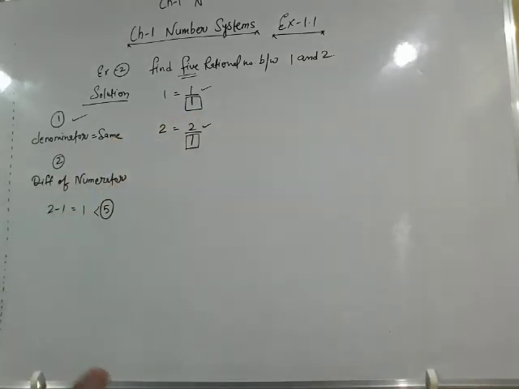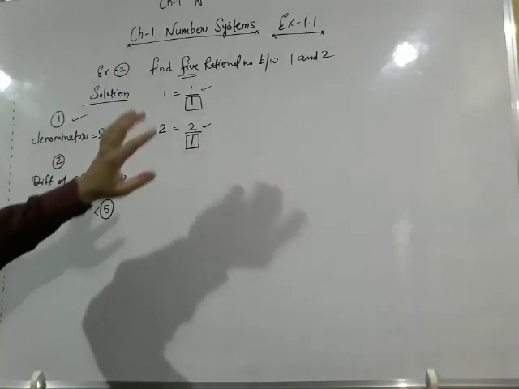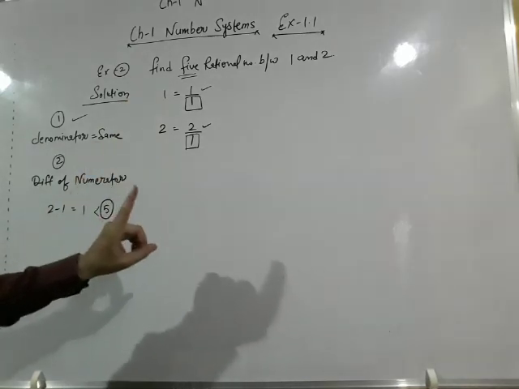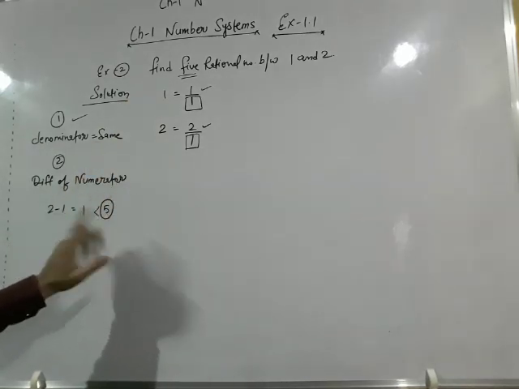We have studied one more concept in this chapter, that is equivalent rational numbers. So we will find equivalent rational numbers of 1 by 1 and 2 by 1, and we will keep one thing clear in our mind, that the difference of the numerators should be greater than 5.